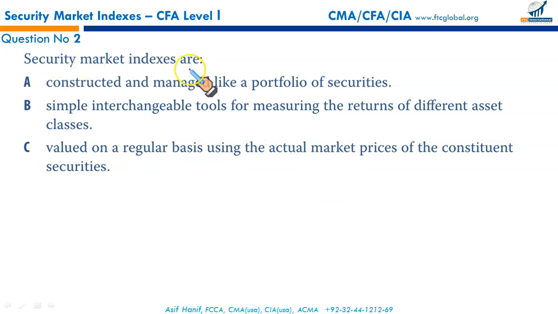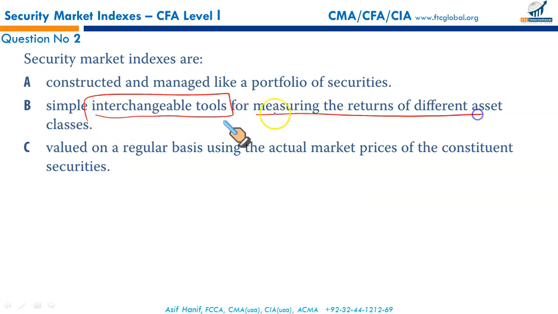Then security market indices are simple interchangeable tools for measuring the return of different asset classes. Now this could be debatable. Different asset classes will point us in the wrong direction because it's either a market, a particular segment, or a single asset class.